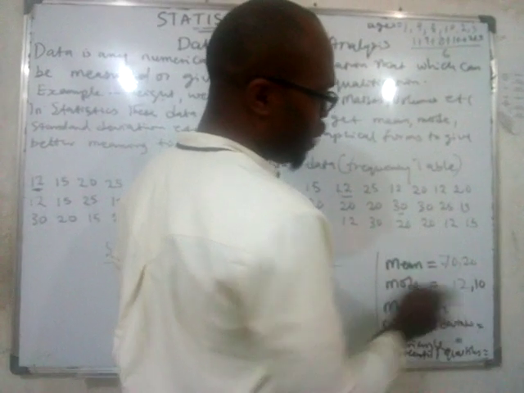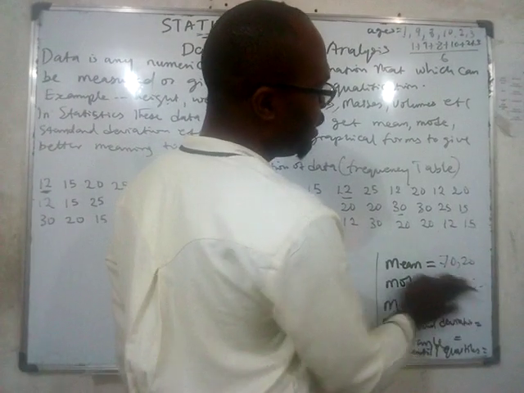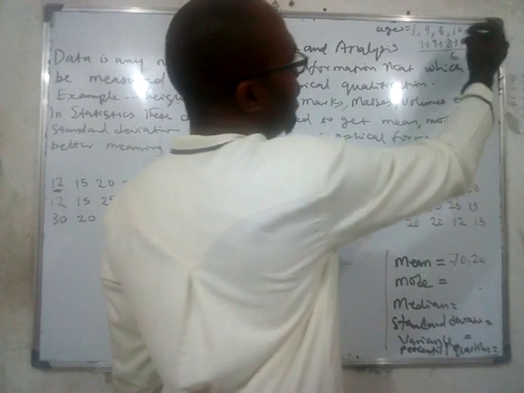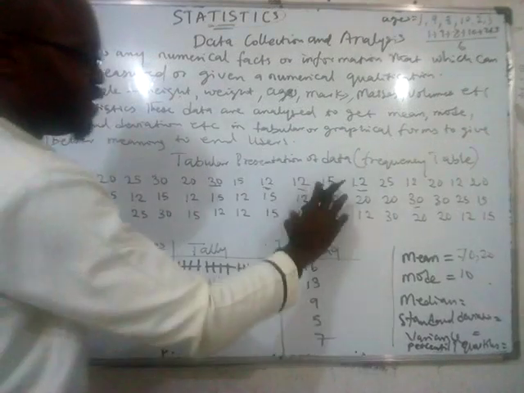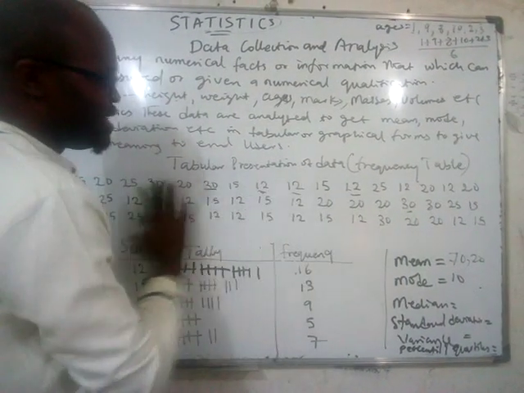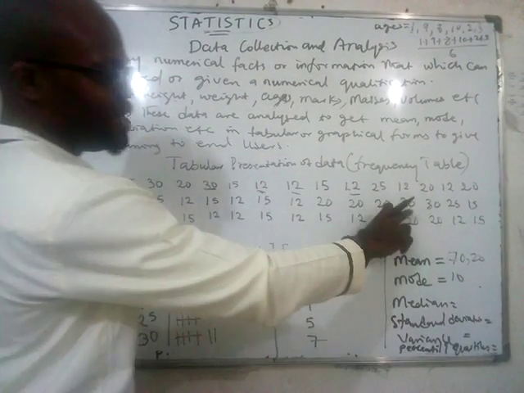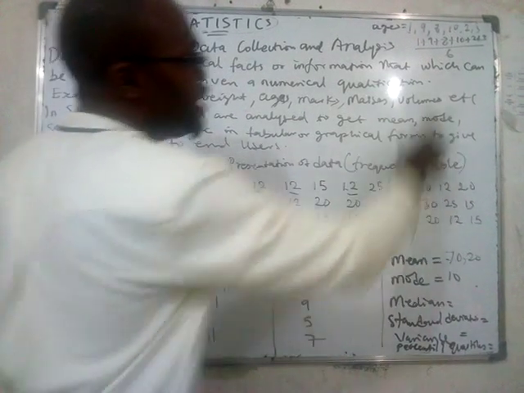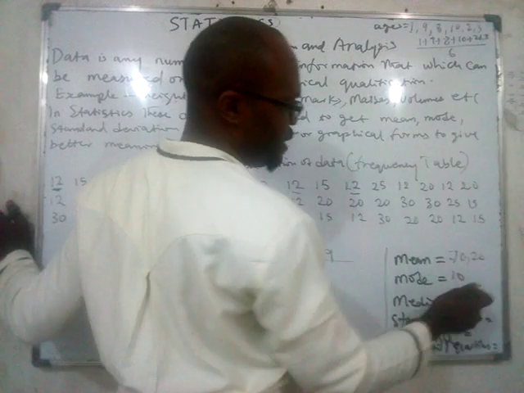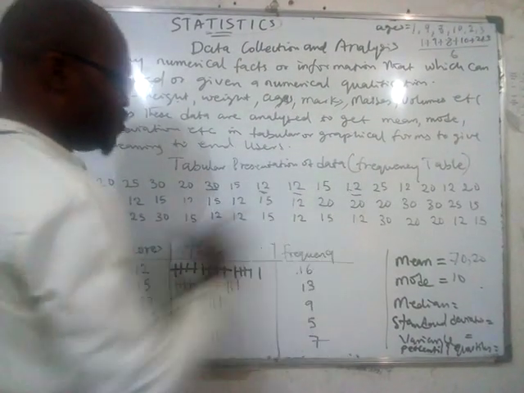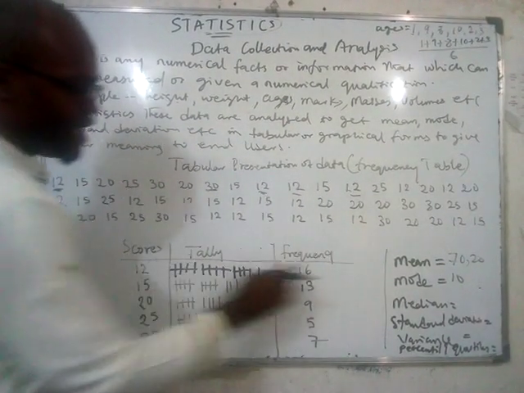Now, the mode, what will give us the mode? The mode is the highest score, and the highest score is 10. But here now, what is the mode? For a repetitive data, the mode is not the highest score. You cannot say that the mode here is 30. For a non-repetitive data, the mode is normally the highest score, which is 10. But for a repetitive data, the mode is the score with the highest frequency.